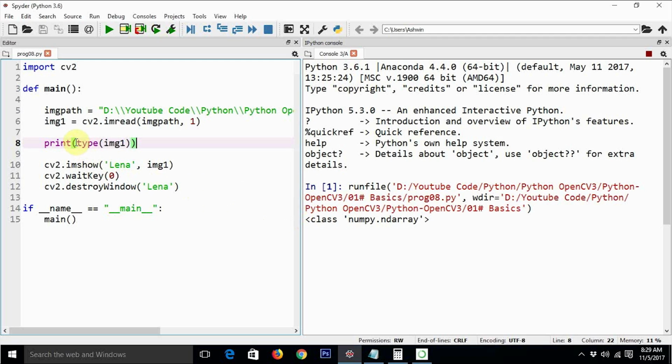Type is a built-in library function which returns the data type of the object passed to it. This is a standard Python library function. You can refer to my other videos for understanding what an object is; there is a whole different tutorial on that. So this is an object of type numpy.ndarray. We are going to see in a moment what numpy.ndarray is.